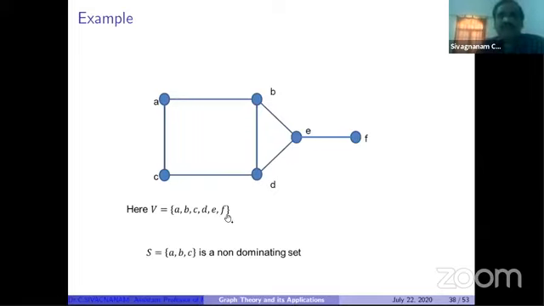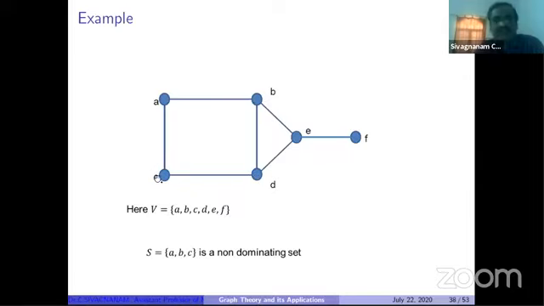We have 6 vertices. I'm taking one vertex set S containing A, B, C. Is it a dominating set? No, because F has no adjacent vertex in this S.